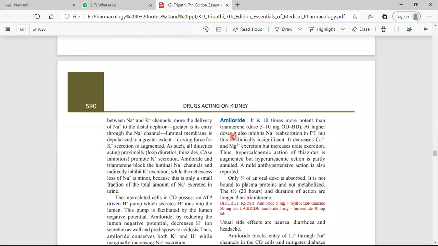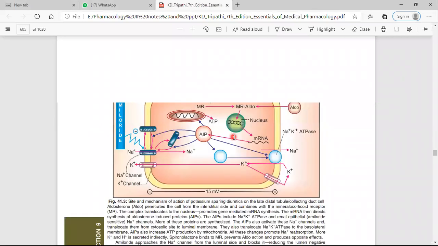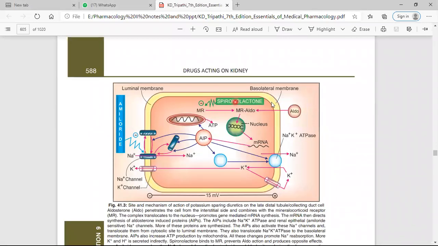For the mechanism of action, if you are asked about spironolactone, you can draw this diagram. If you think it is complicated, you can simply write that spironolactone is an aldosterone antagonist and inhibits sodium and potassium exchange, because aldosterone maintains the electrolyte balance.